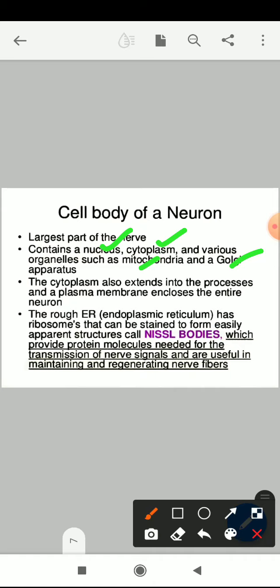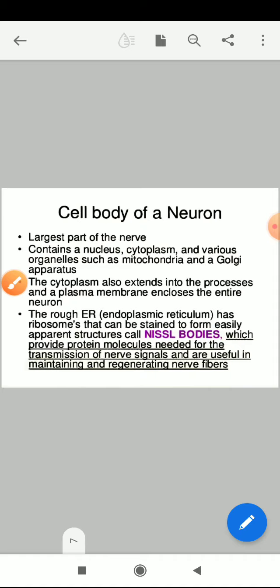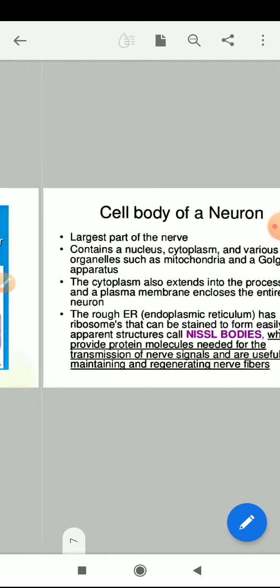Here also a plasma membrane is there, the external covering which covers the cell. So this is another covering that covers the total nerve cell. The rough endoplasmic reticulum has ribosomes that can be stained to form easily apparent structures called Nissl bodies.